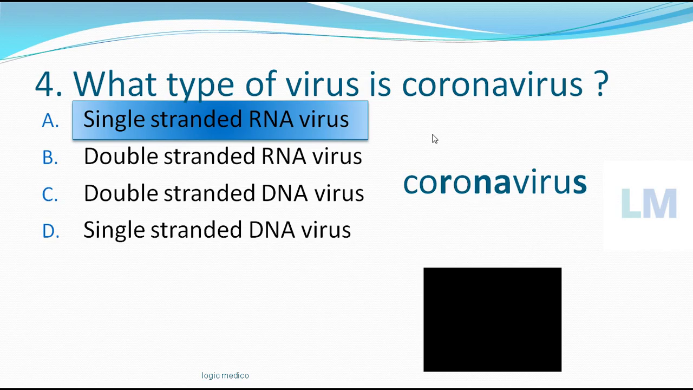Okay, so the genetic material within this virus is a RNA, that is ribonucleic acid. Therefore it's called RNA virus, and that genetic material is of single strand, means like one hair or a thread. So therefore it's called single stranded RNA virus. So coronavirus is a single stranded RNA virus.